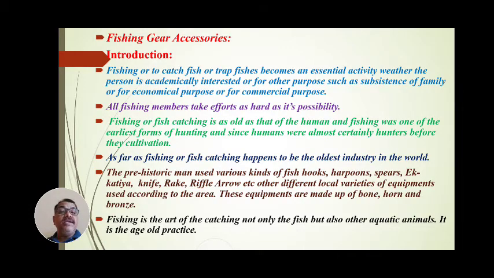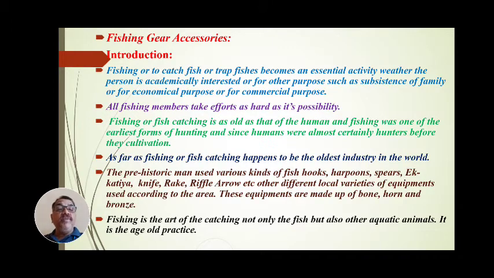All these are the hunting materials, and in ancient times they were used to hunt other animals also, wild animals also. Different local varieties of equipment were used according to the area. These equipments were made of bone, of horn, of bronze. And today, these equipments are made of iron.